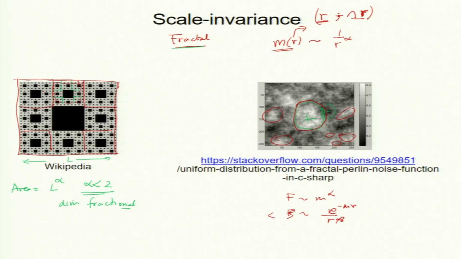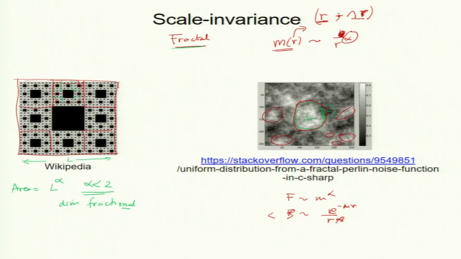Okay. So, well, in fact, r to the power alpha. In 3D it would have been r cubed, if it were fully dense. Let us imagine the full universe is dense with the same density, you expect mass to be r cubed. Okay, I make any sphere of radius r, the volume is r cubed. But it is not r cubed, there are holes, and this alpha number I do not know, it could be between 2 and 3. Okay. So, that is how we write this dimension for m.